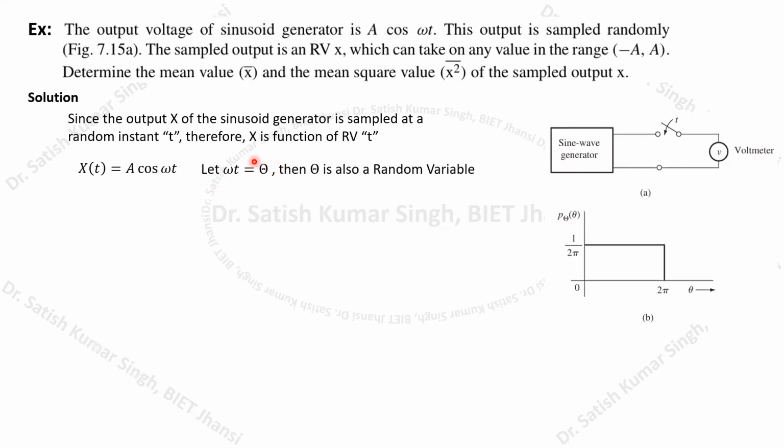So this theta is a random signal. When this theta is also a random variable, what will be the range of its value? As time progresses, this theta can go from 0 to 2 pi. Then it can be greater than 2 pi. It may go to 3 pi, 4 pi, or 5 pi, 6 pi. It may be something else.